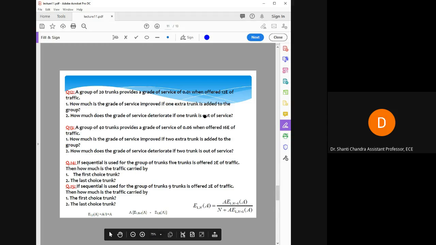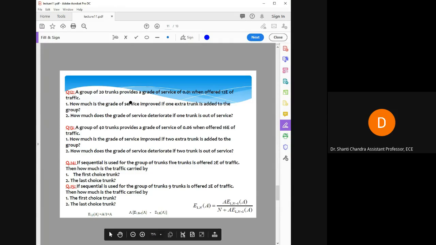So for 20 trunks, n is equal to 20 and A is 12 E. E1,n-1 is given, because here you have to add one trunk.